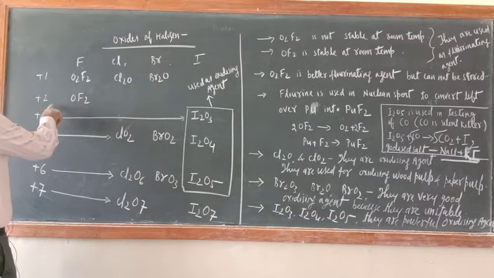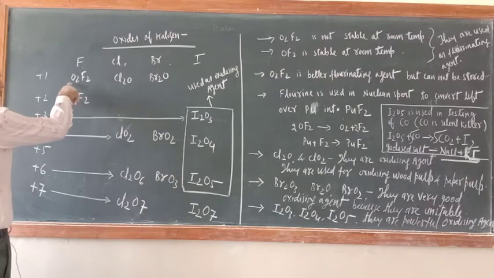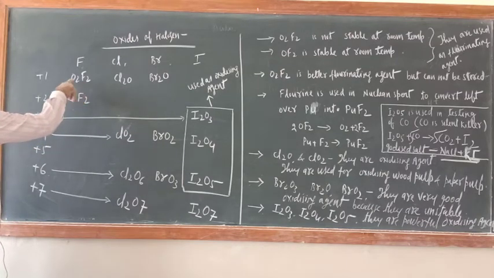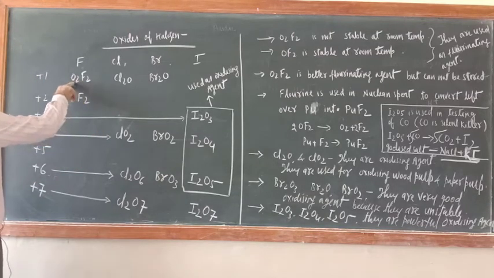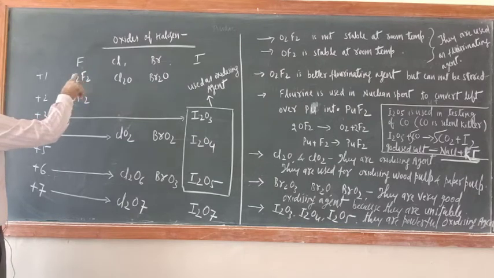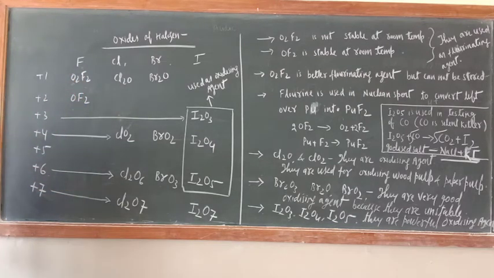What is the oxidation state of oxygen here? The oxidation state of oxygen is +1 only. F2 is 2, O2 is also 2. So fluorine requires 2 electrons, and the 2 oxygens are giving 2 electrons, so 1 oxygen will give 1 electron.